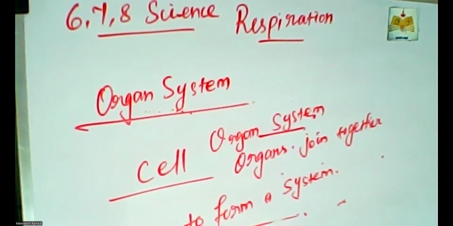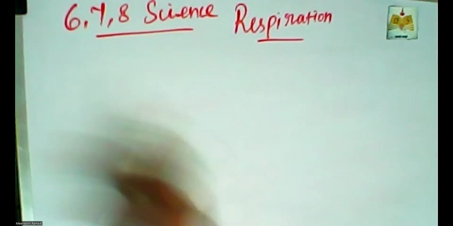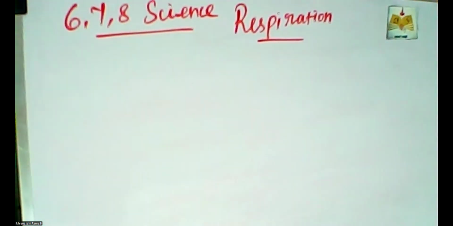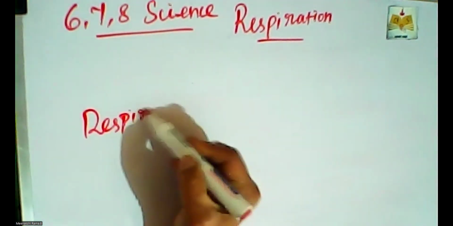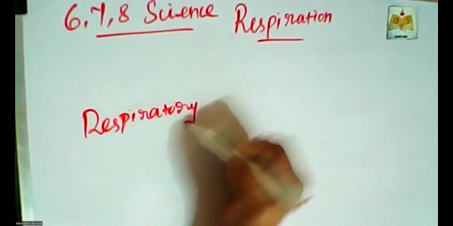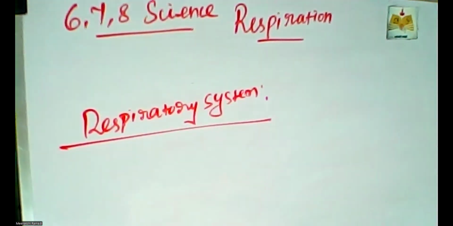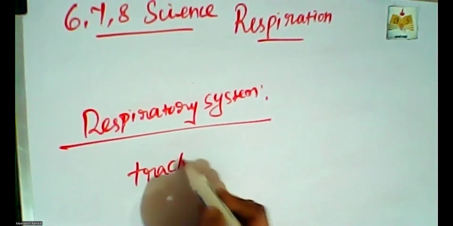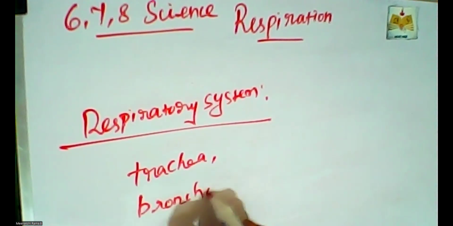The respiratory system consists of different organs like the trachea, bronchus, and lungs.